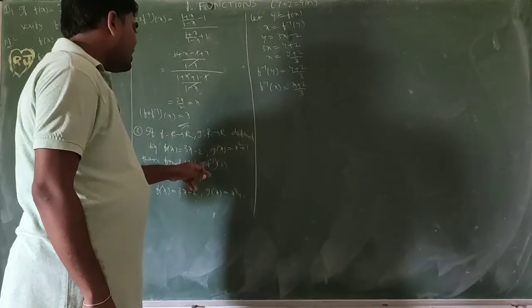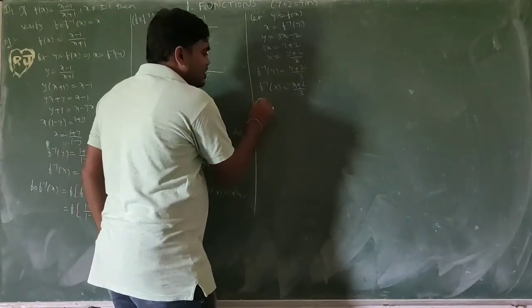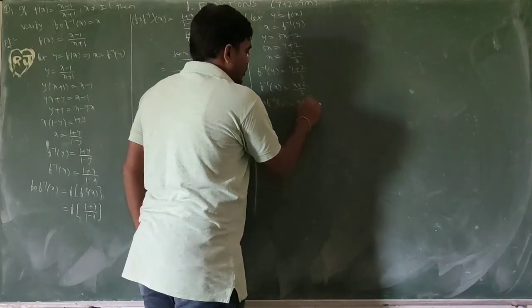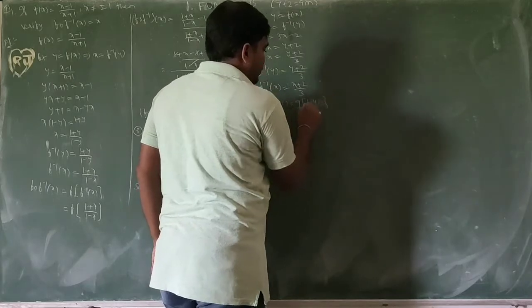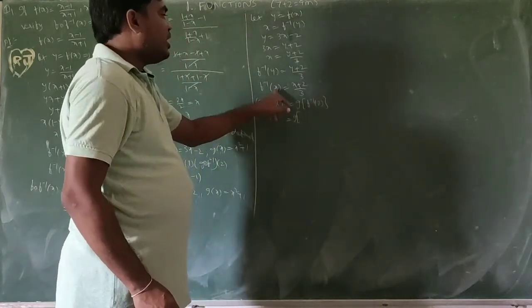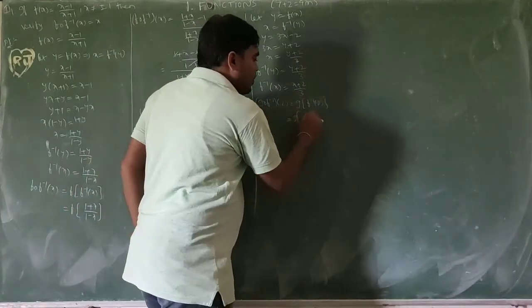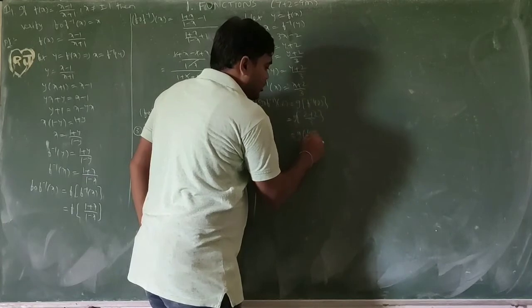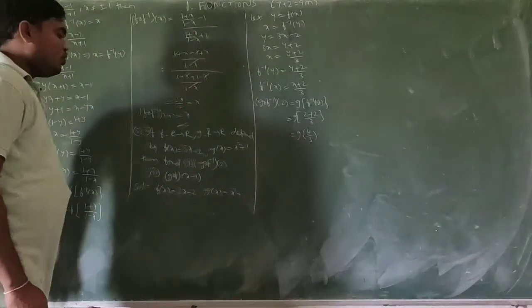First one, g circle f inverse of 2 equal to g of f inverse of 2. Equal to f inverse function, this one. Instead of x we write 2, so 2 plus 2 by 3. G of 2 plus 2, 4 by 3. So g of 4 by 3.